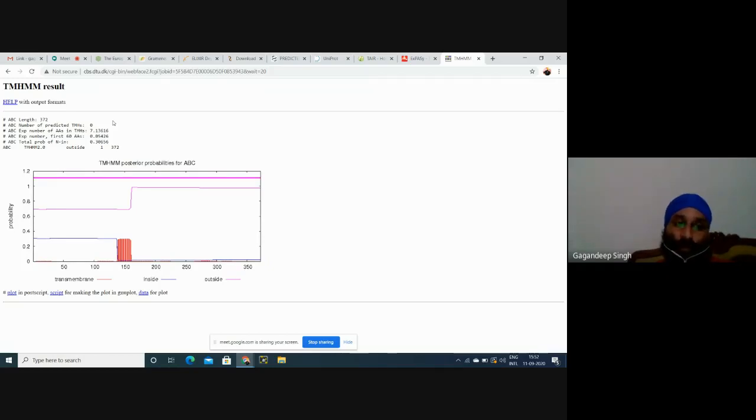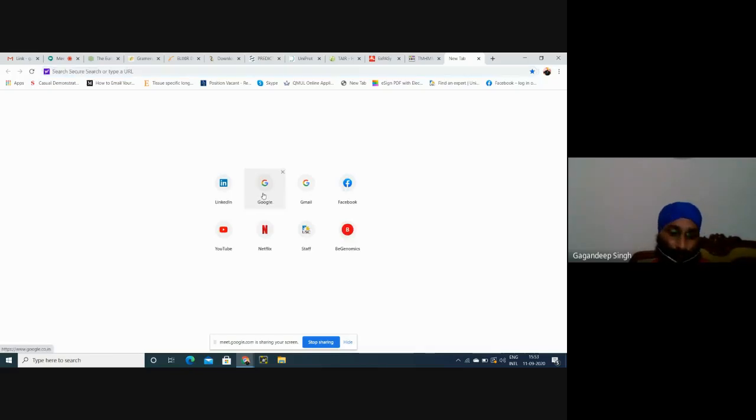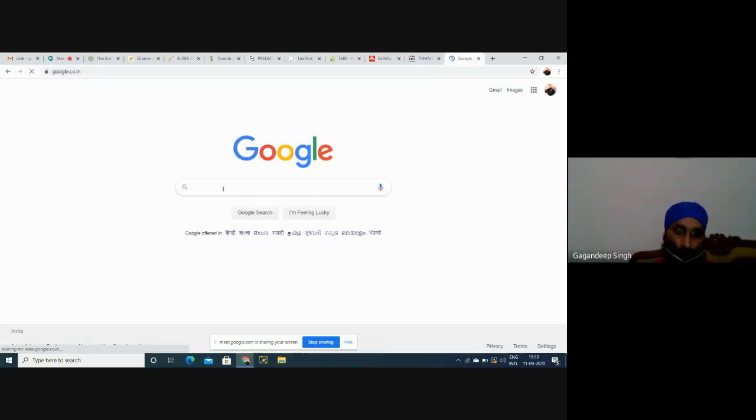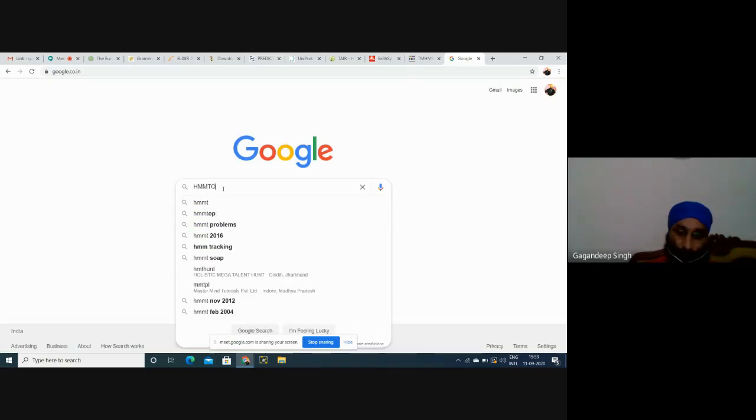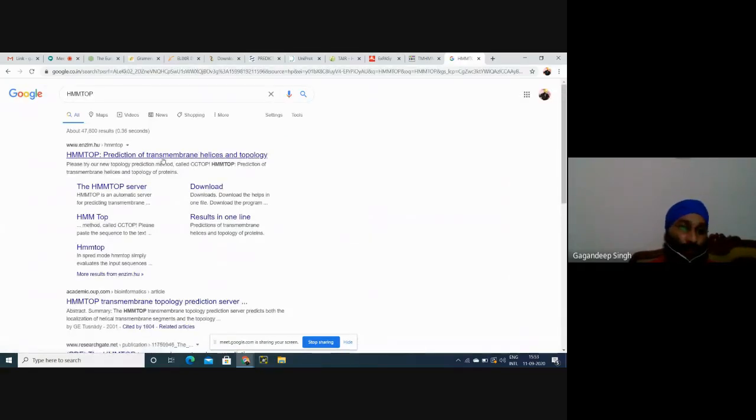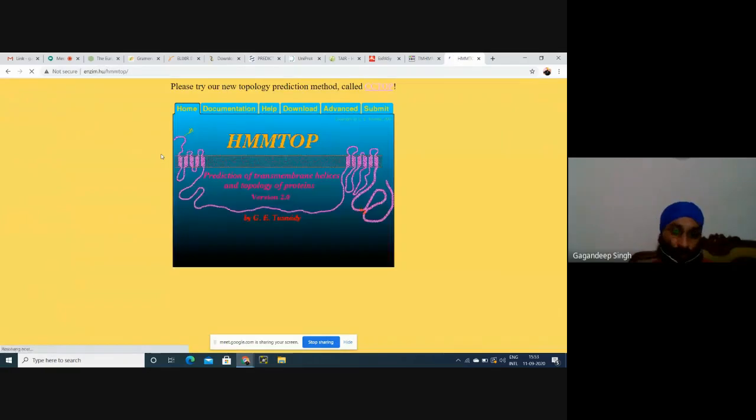This is just one tool, and there are some other tools that I'll show you in other classes. For 100% analysis in bioinformatics, we'll select at least 3 tools, then develop a consensus. For example, one tool is TMHMM, another is HMMTOP. The accuracy of each tool is only 90 to 100%.